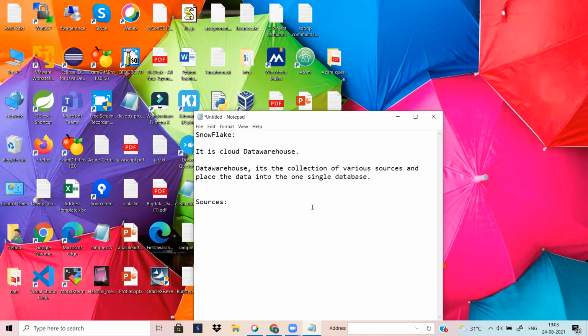The sources might be files, different files: CSV files, XML files, and JSON files. So there are various files. Then the sources might also be databases, any RDBMS. Otherwise, maybe sensor data. So these are the different sources. You are consuming the data from the different sources, and finally you place it into the data warehouse.